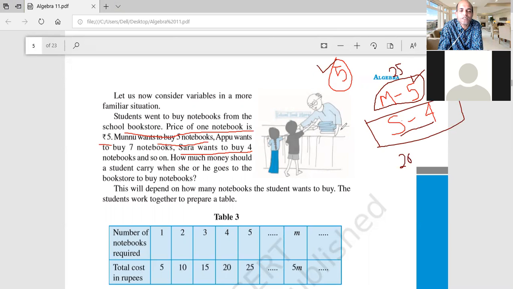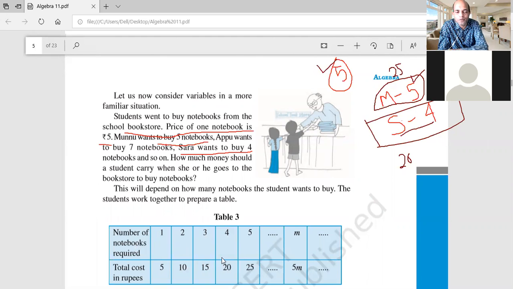Here we can see one very important thing. We can find the same thing in a table. To get one notebook, you need to pay 5 rupees. For two, we need 10. For three, 15. Like that, it continues.